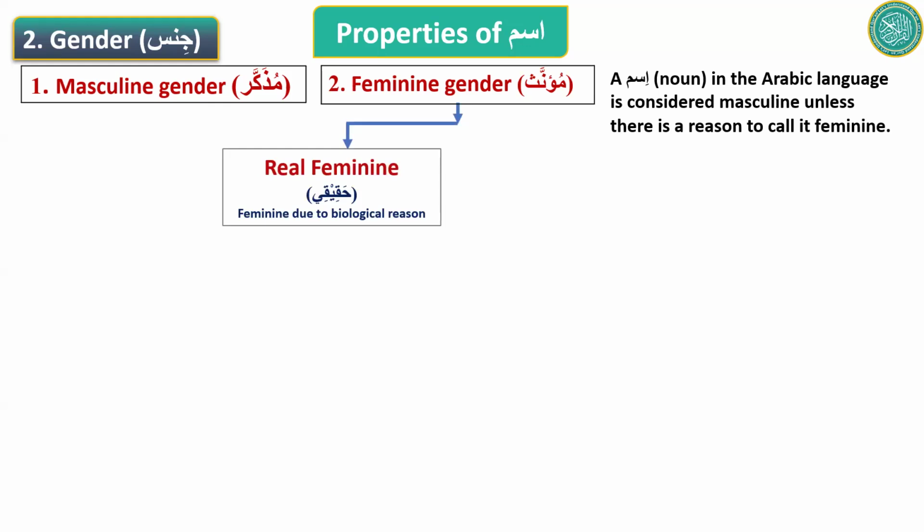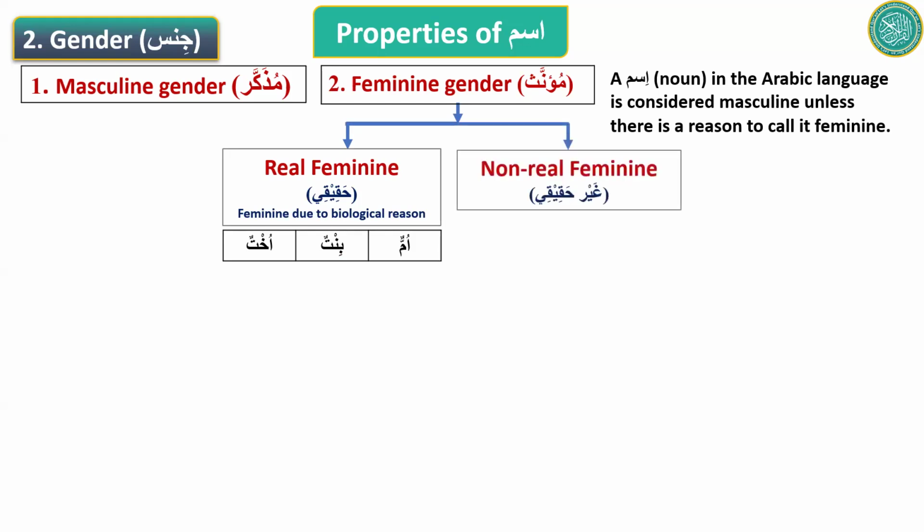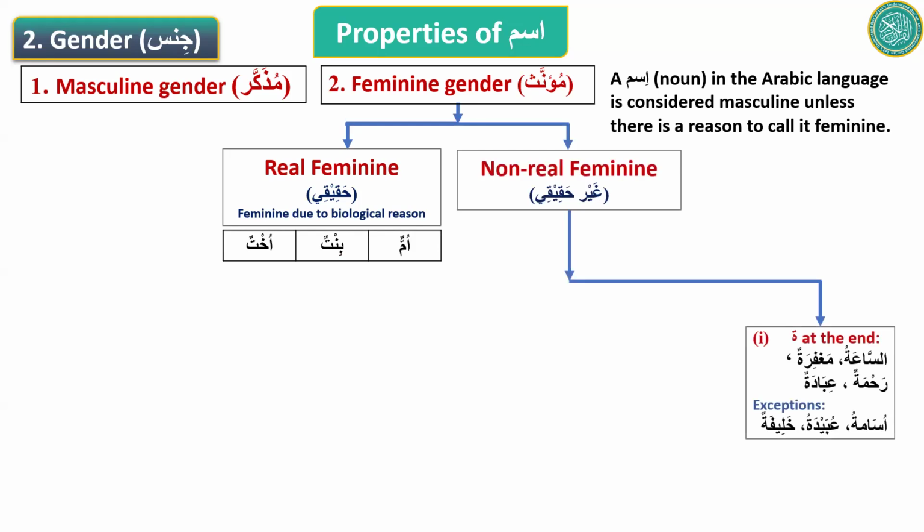So what are the reasons to call a word feminine? We have learned that. So first reason is real feminine. Any ism which is feminine because of biological reason. For example, mother, sister, daughter. And then there are non-real feminine reasons like words ending with ta marbuta. So most of the time if the word ends with a ta marbuta, a round ta, then it is feminine, like as-sa'atu, maghfiratun, rahmatun. And there are some exceptions which are actually masculine, but most of the time a word ending with ta marbuta will be feminine.